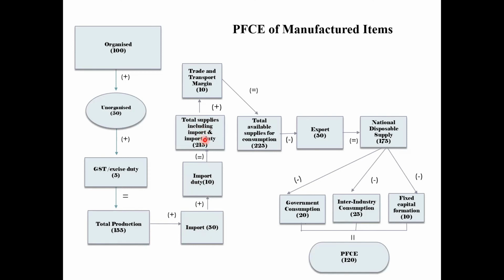This total supply is marked up with TTM, which is rupees 10 here in this example, making our total available supply for consumption rupees 225. Finally, export of rupees 50 is subtracted to get national disposable supply, which is 175 rupees. From this national disposable supply, government consumption of rupees 20, inter-industry consumption of rupees 25 and capital formation of 10 rupees is subtracted to get PFCE, which comes to rupees 120.